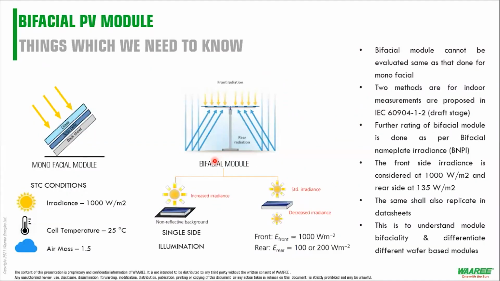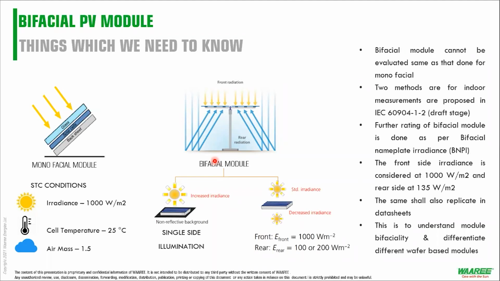For bifacial modules, there are certain things we need to know. First is how do we flash this module? For monofacial module, we have set conditions, STC, which are defined by IEC as irradiance of 1000, temperature of 25, and air mass of 1.5.